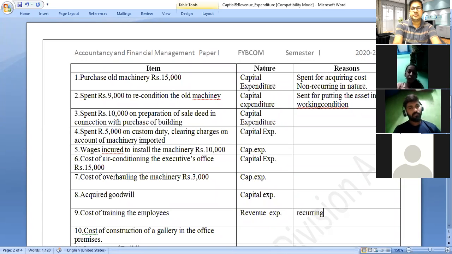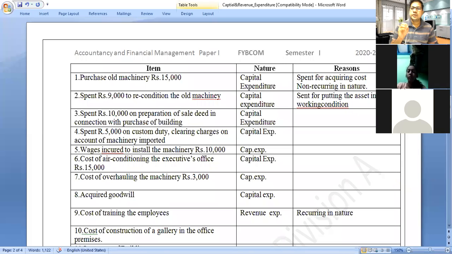Recurring in nature means the company gives training on a regular basis. Every day they spend a certain amount on training. Therefore, we can say that the cost of training the employee is a revenue expenditure.